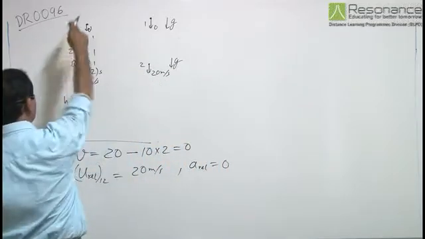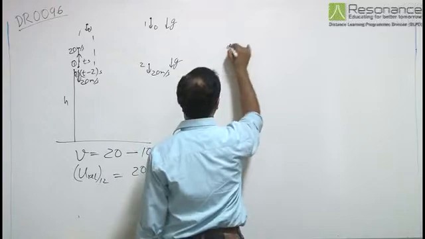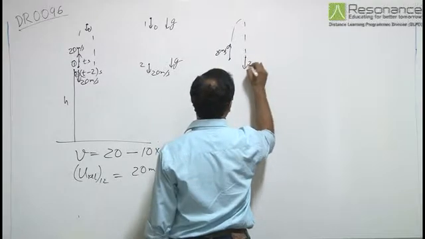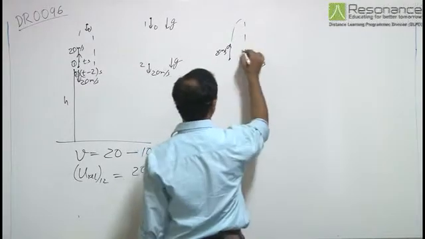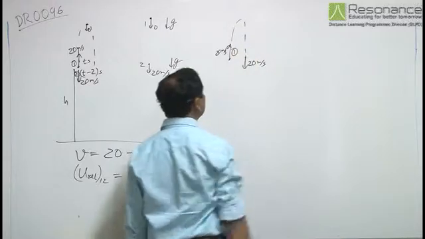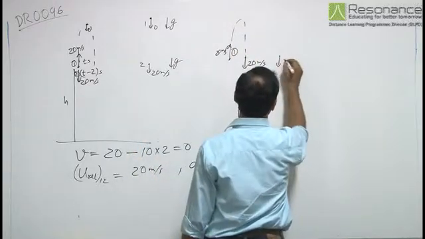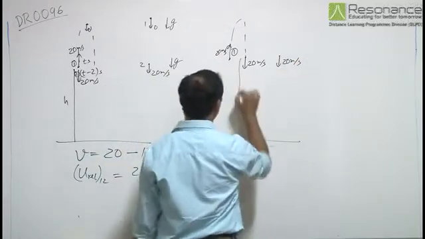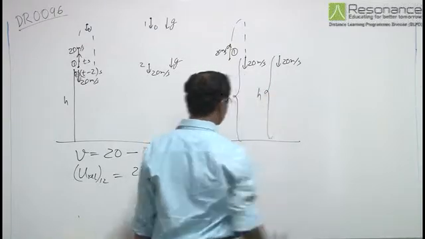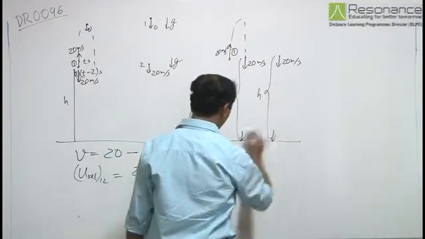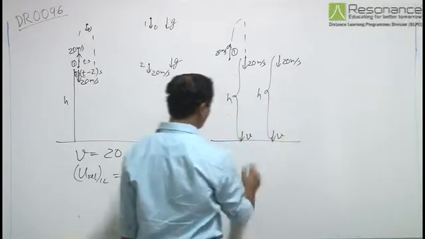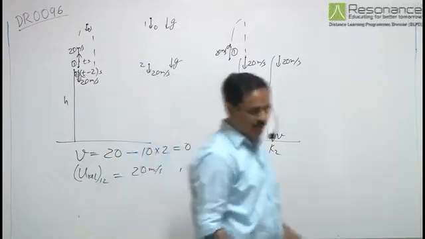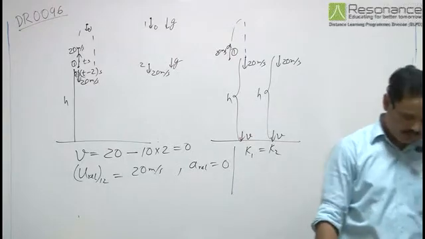Now both will have the same kinetic energy when they hit the ground. As the ball 1 is projected vertically upward with speed 20 meters per second, when it reaches its point of projection, its velocity is 20 meters per second downward. This is the situation for the first ball. And the second ball has been thrown with a speed 20 meters per second downward. Both of them cover equal distance, so their kinetic energy or the speed when they fall on the ground are equal. So kinetic energy of 1 will be equal to kinetic energy of 2 when they hit the ground. So second option is also correct.